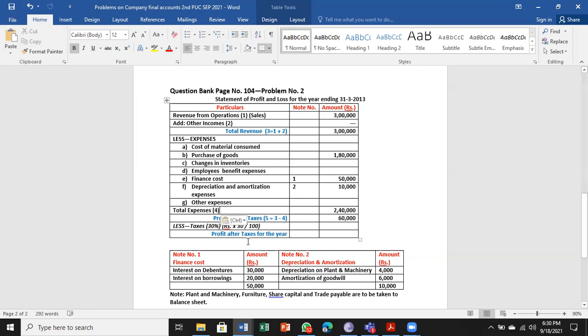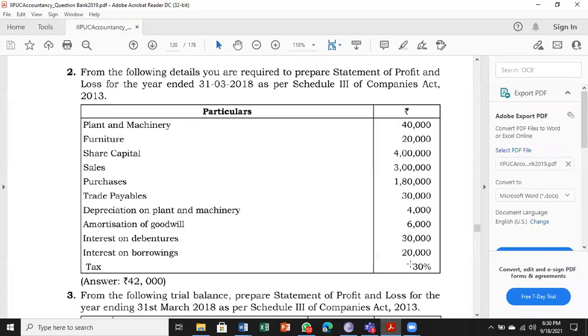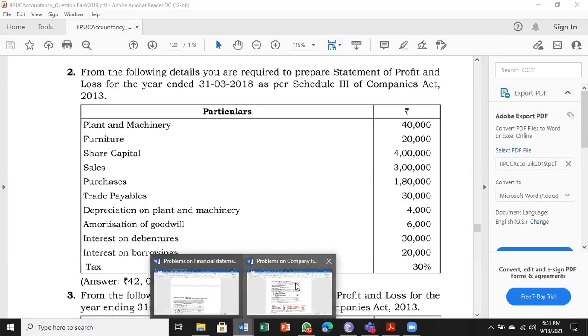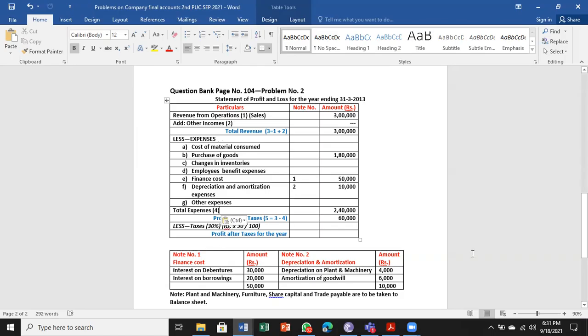Now we have to go for the tax calculation. It is 30%, similar to the previous problem. So this has to be calculated on 60,000. 60,000 into 30% is 18,000. So 60,000 minus 18,000, less taxes, profit after tax is 42,000. That is the final answer.